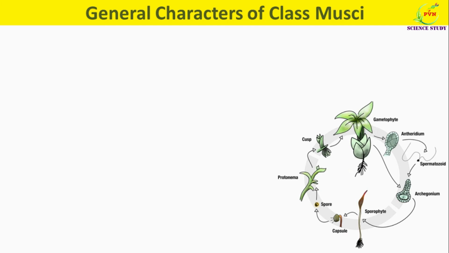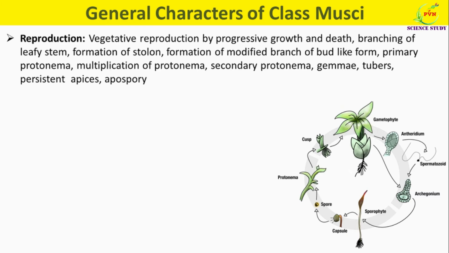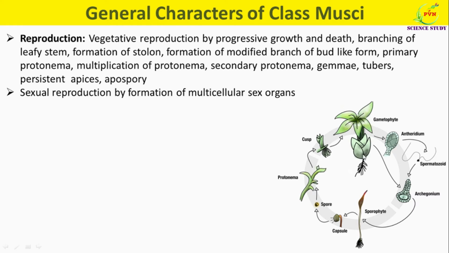In class Musci, vegetative as well as sexual reproduction is common. Vegetative reproduction takes place in different ways such as progressive growth and death, branching of leafy system, formation of modified branches of bulbil-like form, primary protonema, multiplication of protonema, secondary protonema, gemmae, tubers, persistent apices, and apospory.